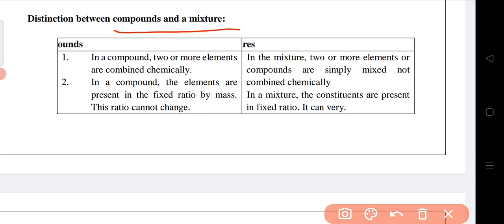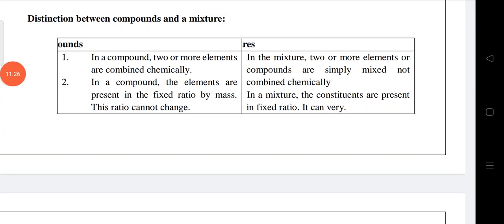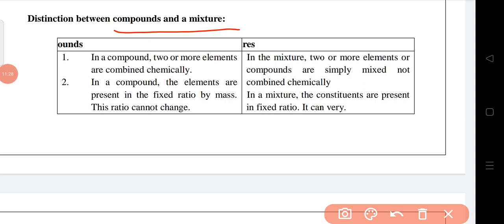In a compound, two or more elements are combined chemically, and in the mixture two or more elements or compounds are simply mixed, not combined chemically.